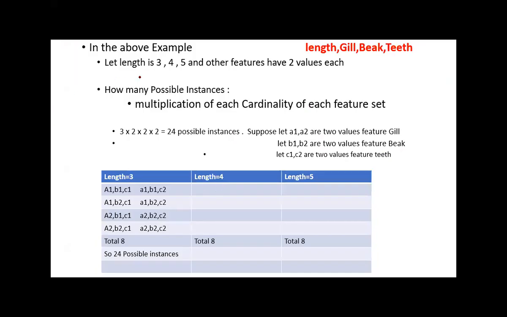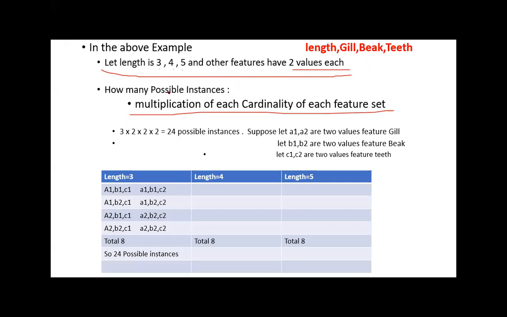Now, in the above example, let us assume that these are also given. Length is 3, 4, 5, so 3 values. And the other features have 2 values each. Now, how many possible instances will come for this particular example? Multiplication of the cardinality of each feature set gives you the possible instance space.